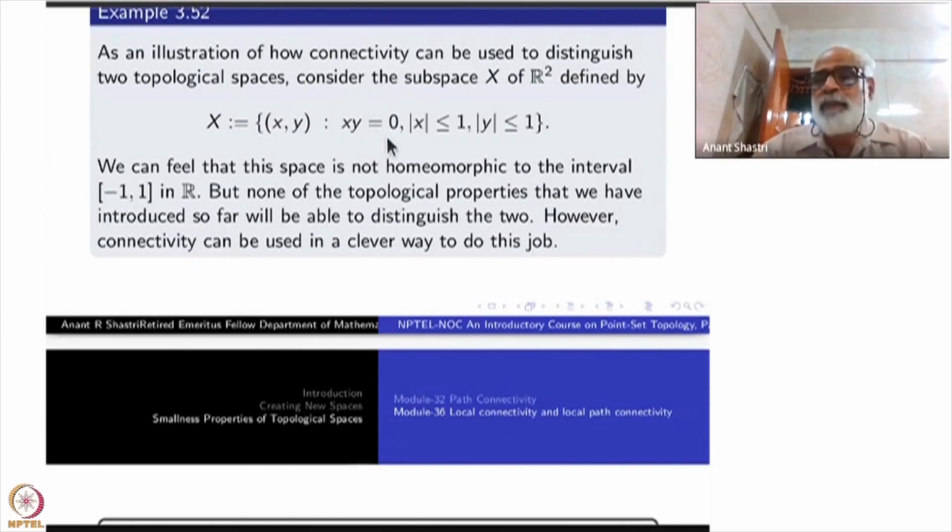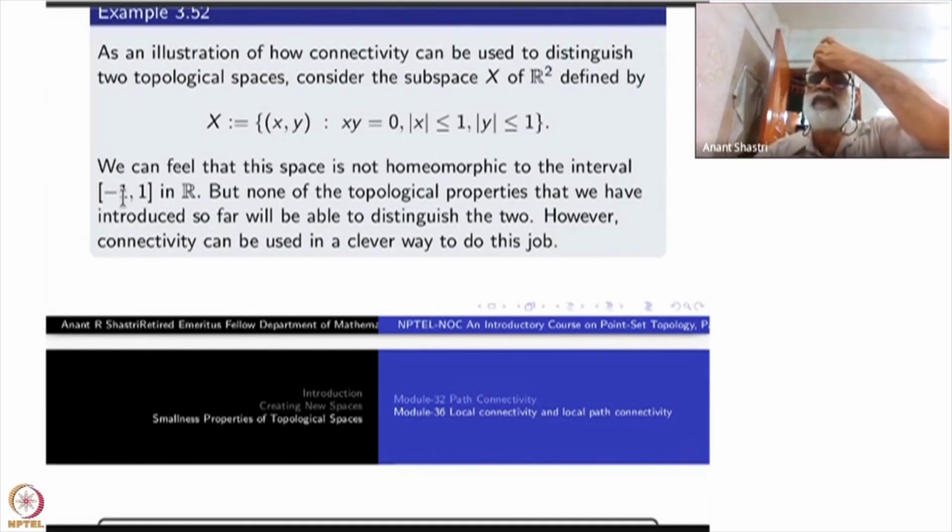This is also a compact metric space. So whatever topological property you have seen so far will not be of any use other than connectivity. Both of them are connected, and both of them are path connected. Okay, so what is that? How to use connectivity to show that it is not homeomorphic to a closed interval, -1 to +1.